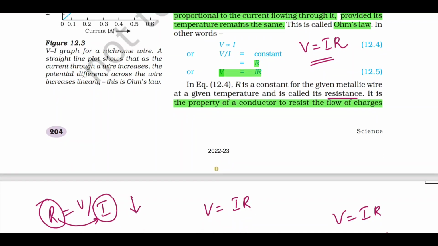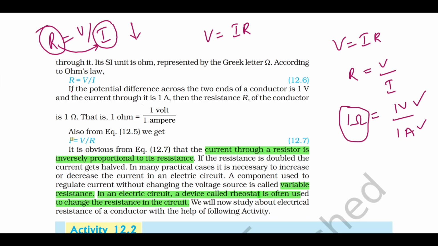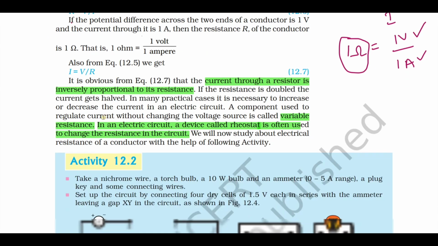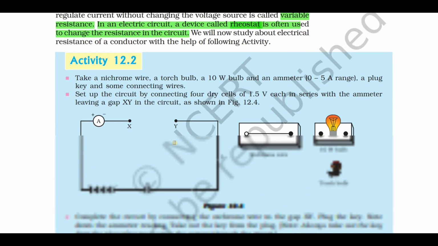Then the concept of resistance, the definition of 1 ohm. Then the relationship between current and resistance. If the current increases, the resistance decreases. Based on this, you can expect a question. And you have the concept of the rheostat. To change the current, we use a component called a rheostat. A rheostat is usually used to change the value of the resistance.